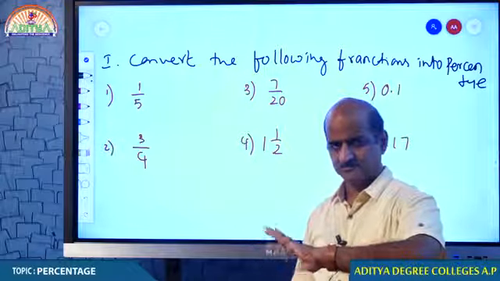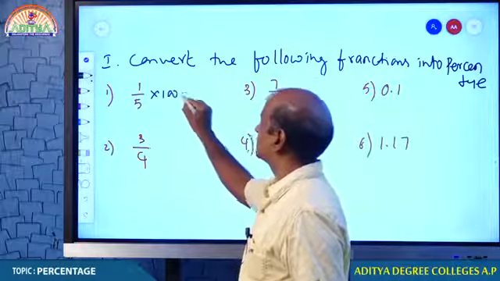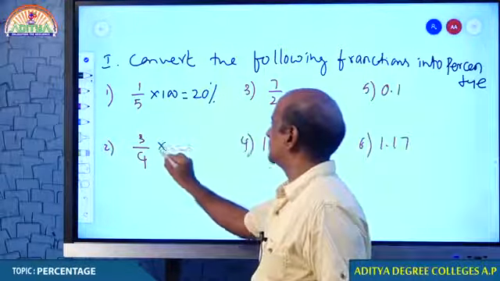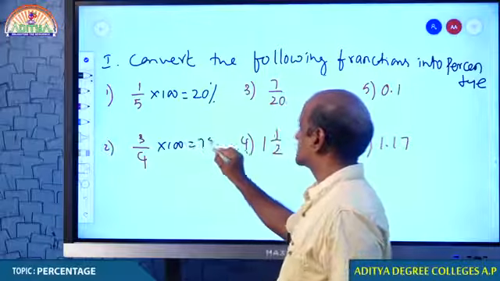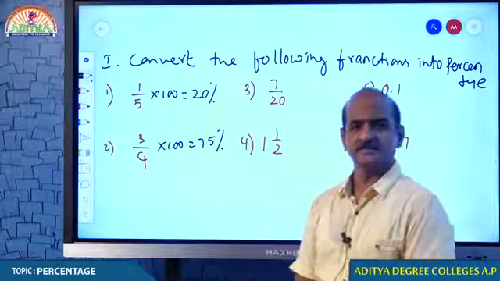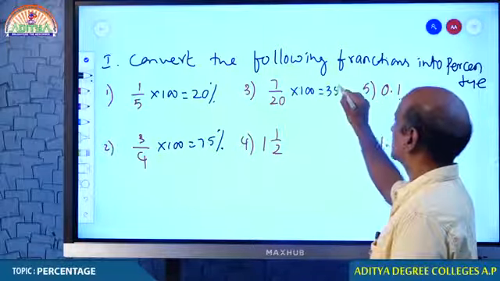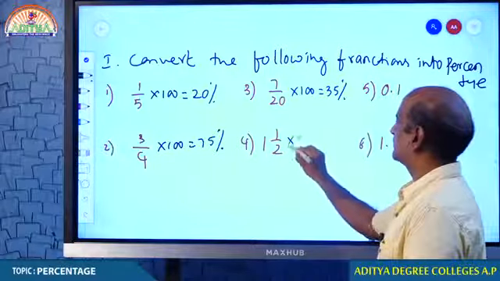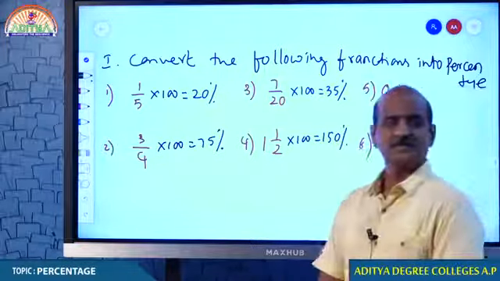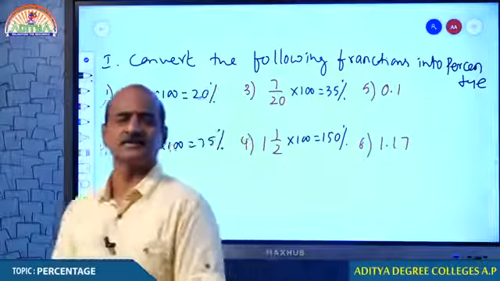Are you done? Shall we start? Come on students. 1 by 5, if we convert it into percentage, it becomes 20%. 1 by 5 into 100, 20%. 3 by 4, if you want to convert it into percentage, it becomes 75%. 3 by 4 into 100, that is 75%. And 7 by 20, if you convert it, that becomes 35%. And 1 by 2 into 100, that is 150%. Isn't it? 1 by 2 into 100. 1 into 100, 100, half of 100, 50, that is 150%.